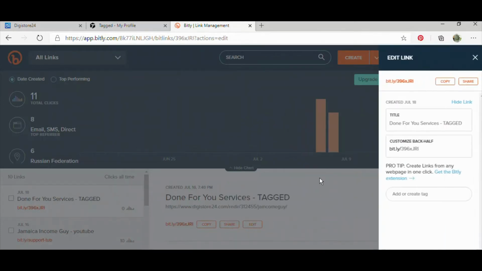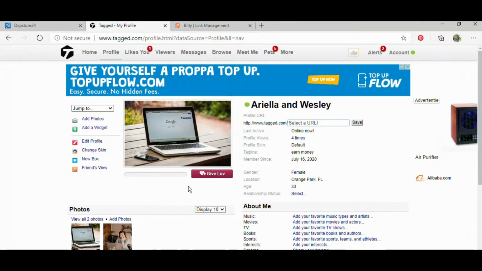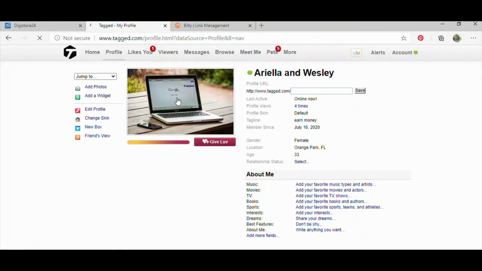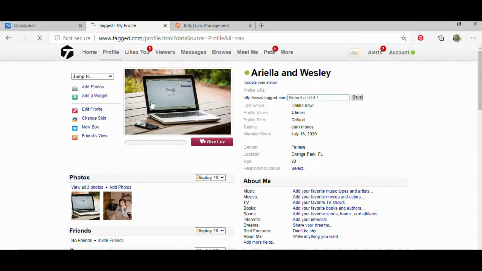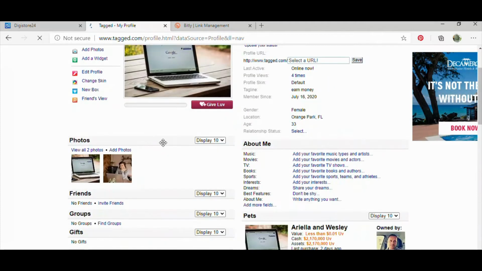So what I'm going to do, I'm going to go to Tagged. And if you don't have a Tagged account, it's 100% free to join. So you can just go to www.tagged.com and create your free Tagged account. You can just create a simple profile. You can just get a simple profile picture and put it right here if you don't want to show your face, and just put a random name if you don't want to put your real name. Okay, and just get started with this process. So what you need to do next to make this work, you need to go to home.